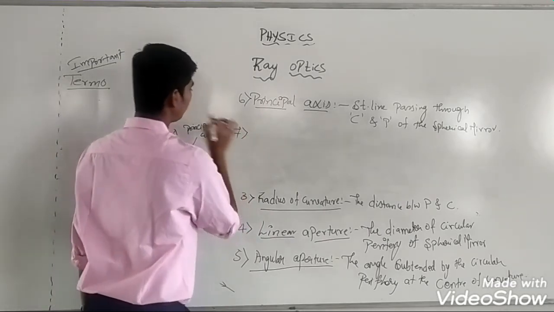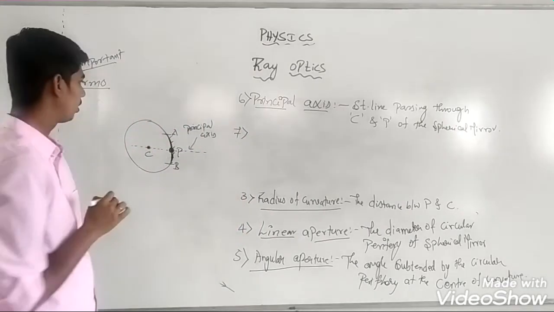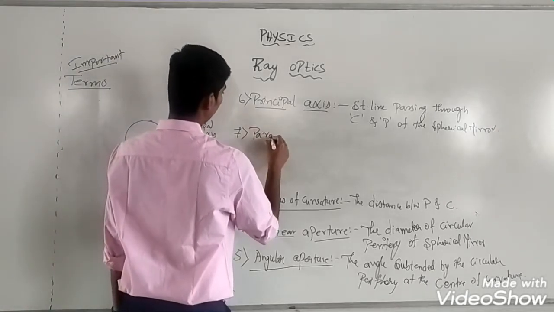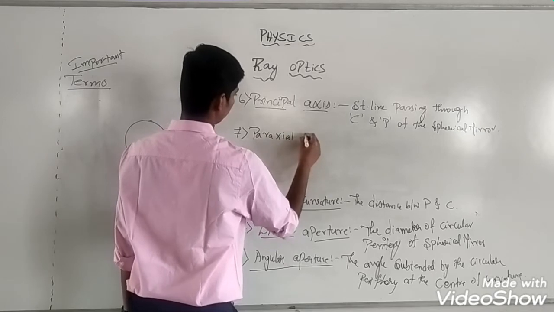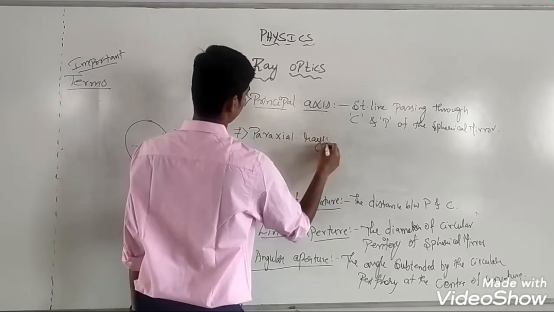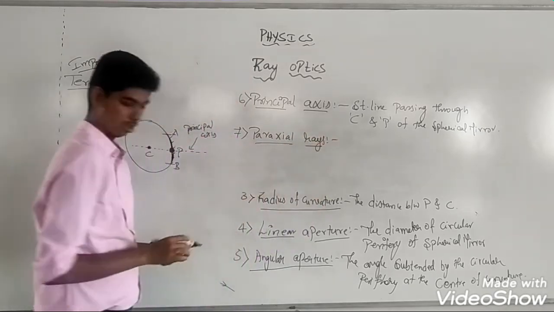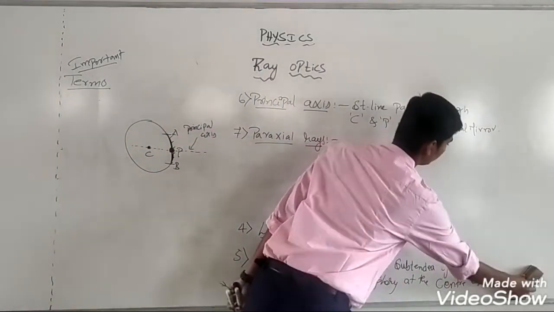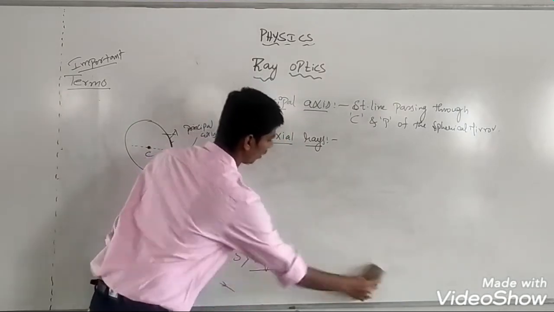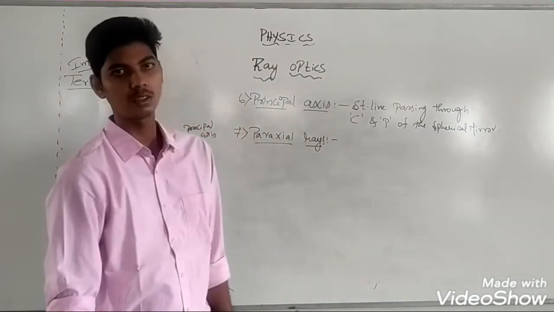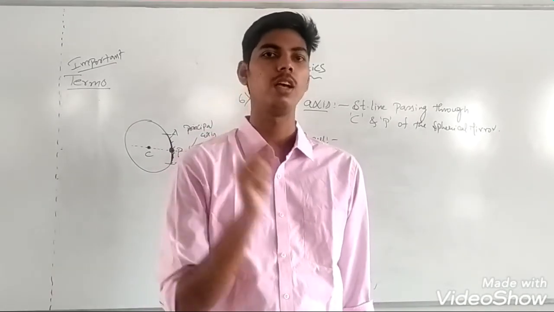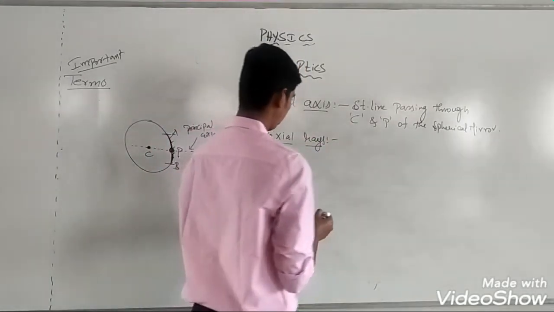After understanding principal axis, we will try to understand what are paraxial rays. See, paraxial rays are the rays which are very close to the principal axis. The rays of light which are very close to the principal axis are called paraxial rays.